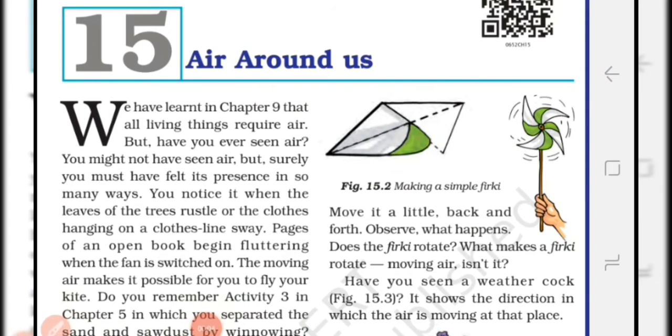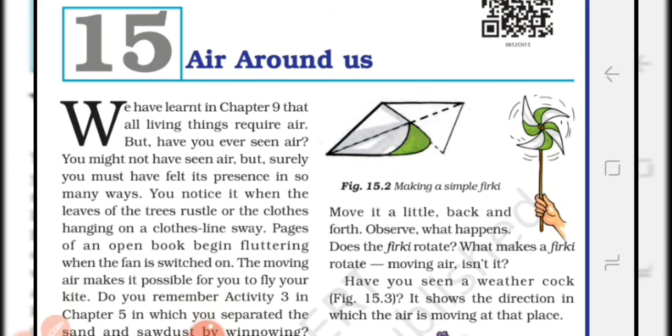Today we are going to start chapter 15, Air Around Us. Students, you all are familiar with air. Air is present everywhere around you. You know that all living things require air. Have you seen air? No, you cannot see air, but you can feel its presence in many ways.